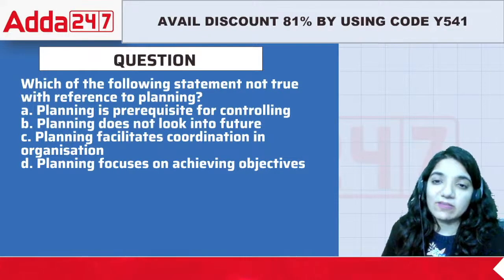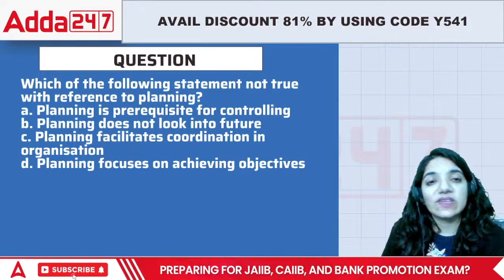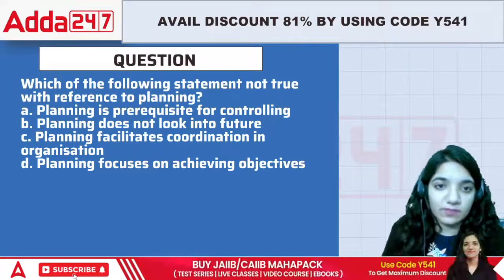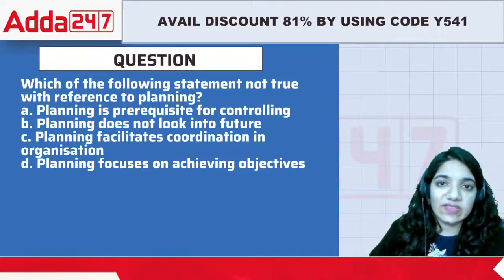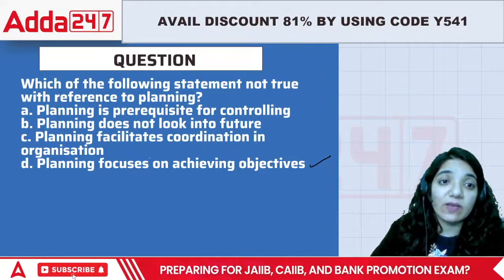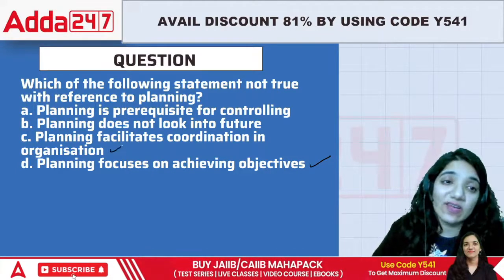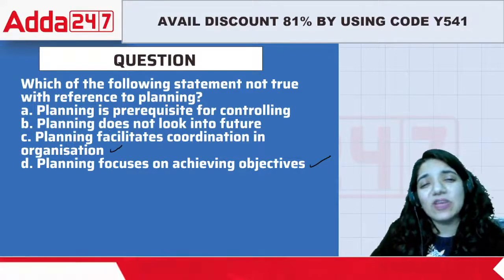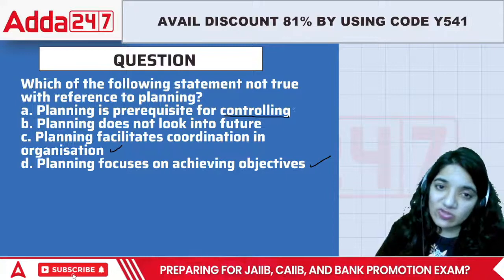See, if I plan something, that means I'm trying to achieve something out of it as well. So in this case, the first thing is planning focuses on achieving objectives. That is correct. That's the first thing. This is absolutely correct, that it helps in achieving the objectives of the organization. Number two, it facilitates coordination. Organization cannot achieve all the goals altogether. And then we have planning is a prerequisite for controlling. It is basically required if I want to control things. So it is also there.